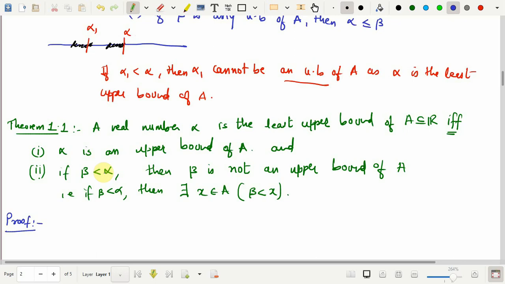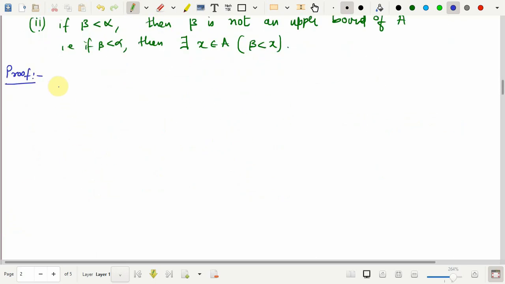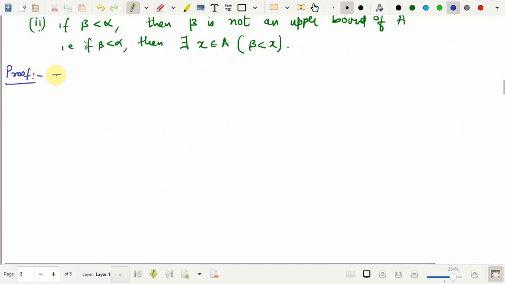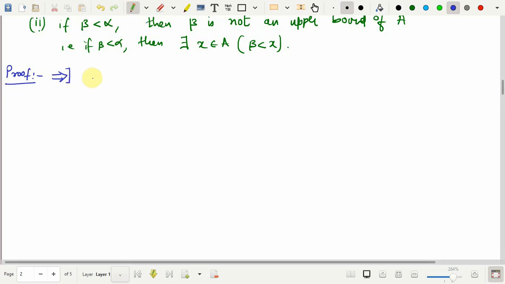So, I use this notation for direct implication and converse implication. Direct implication, I write it in this way. That means, suppose I have a statement S if and only if T, I assume that S is true and prove that T is true. I assume S and prove T.